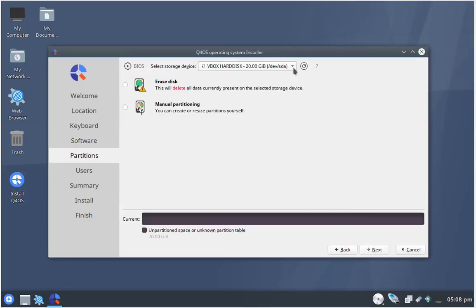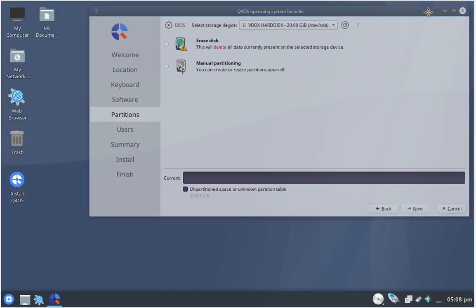Next is selecting which drive to install to. Here we want to be very careful. You'll see the installer has recognized 2 drives. We're going to use the terminal to see what drives are available and be sure that the installer has picked up the correct ones.